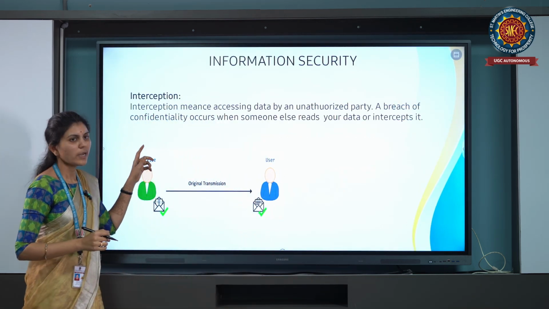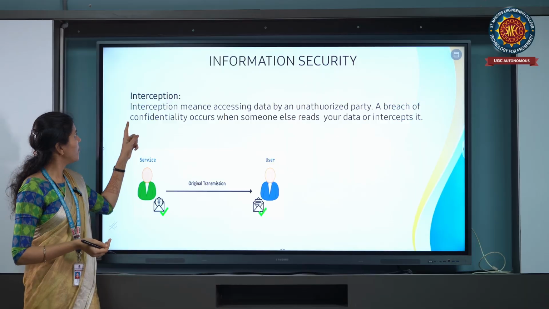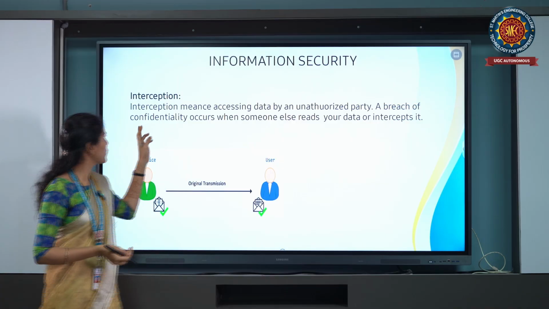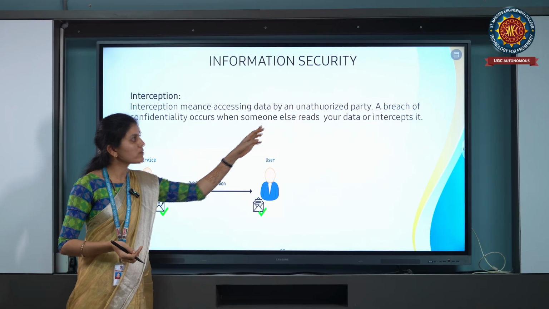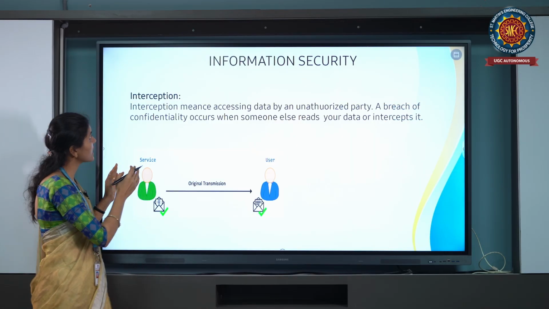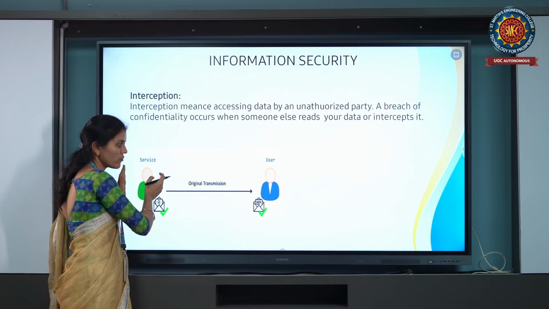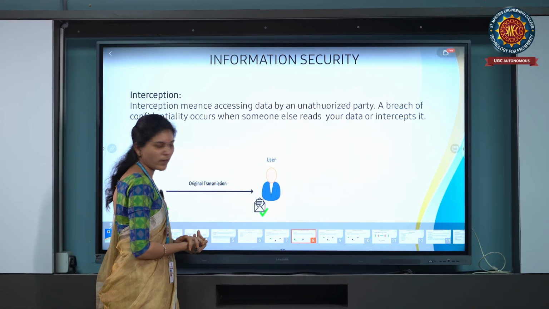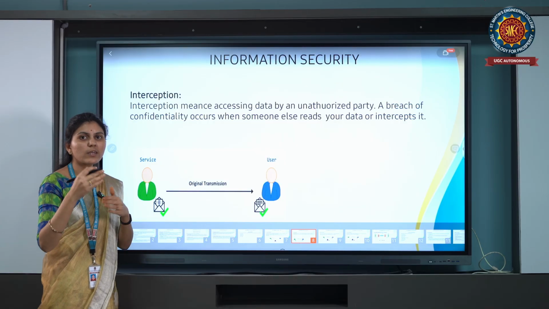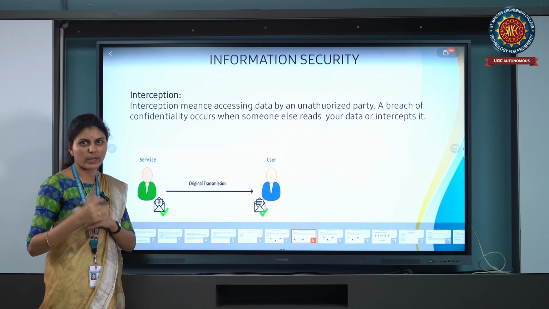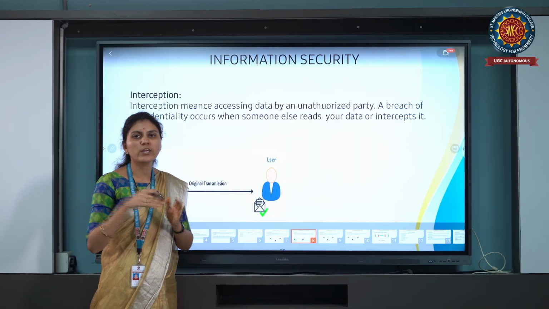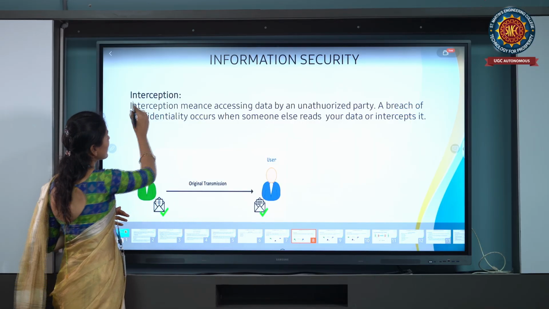Interception means accessing data by an unauthorized party. A breach of confidentiality occurs when someone else reads your data or intercepts it. Whenever the data is transferring from one place to another place, in the middle the hacker is involved and he is just watching the information, what is going and what is coming. That is nothing but interception, a breach of confidentiality.